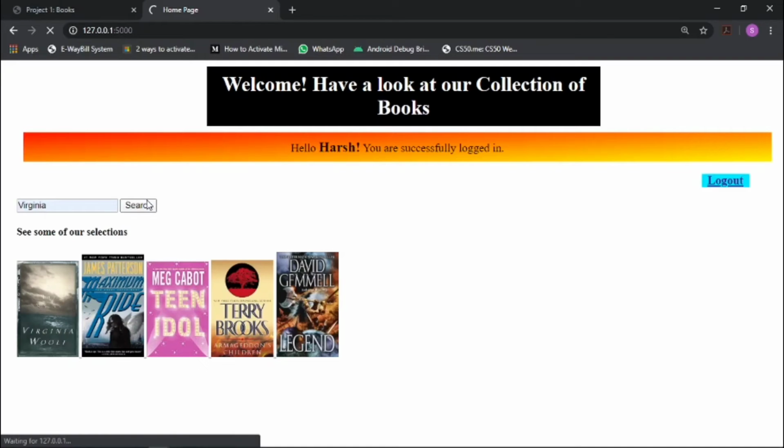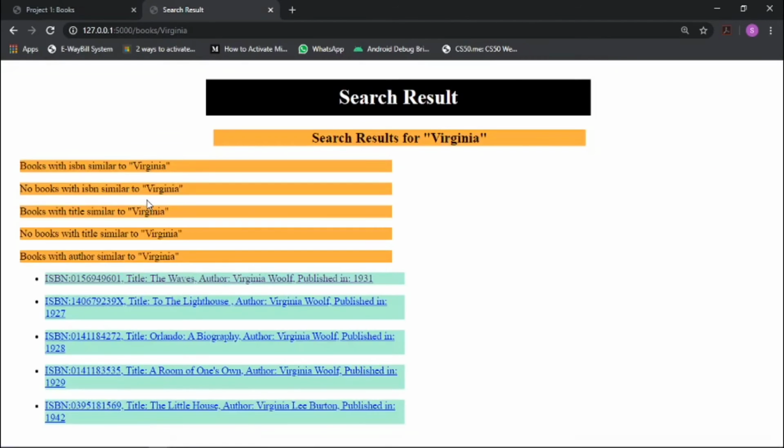This database was created by using Heroku. It is a very great site. Yeah, so here I see there is no book with an ISBN similar to Virginia, no book with a title similar to Virginia, but there is the author Virginia Woolf, and here we have 4 by Virginia Woolf and 1 by Virginia Lee Burton. Yeah, so if I click into one of those, it will take me to the same place, like I took that one.